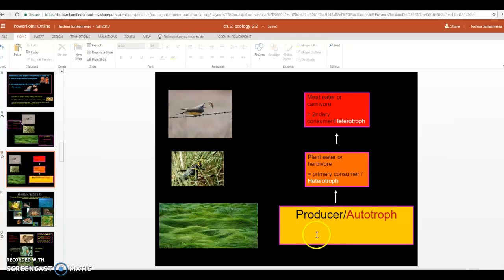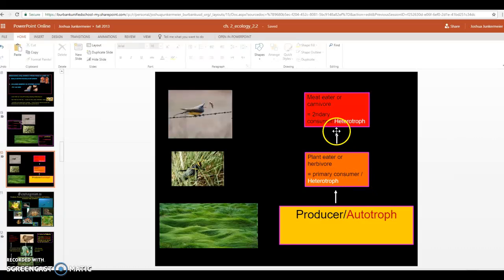So anything that eats the producers, or anything that eats the autotrophs or plants, we call a primary consumer or heterotroph. So grasshoppers would be considered a heterotroph. Grasshoppers, because they eat autotrophs or plants, we also call them primary consumers. So they are the first organisms or animals that you see in a food chain. If this whole thing is a food chain, the first organism you would draw, as far as an animal, we call the primary consumer. It's the first animal in a food chain.